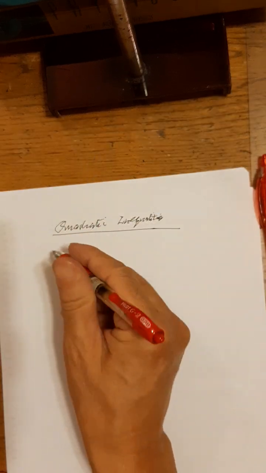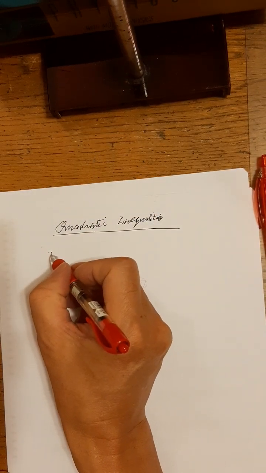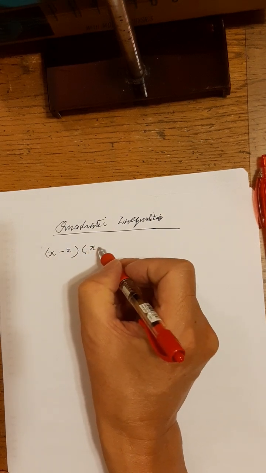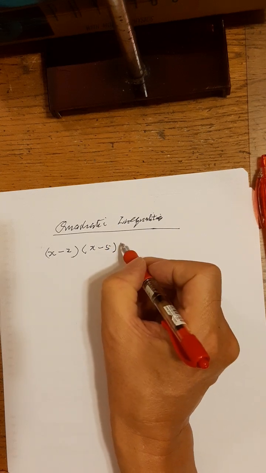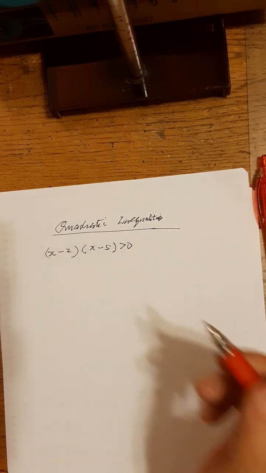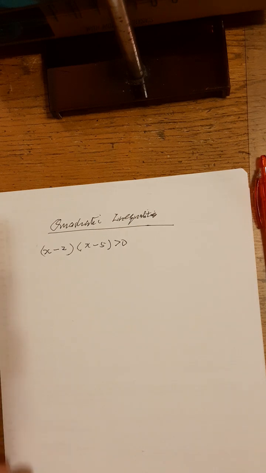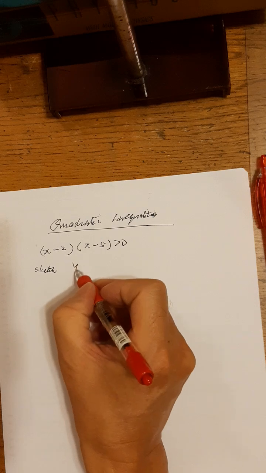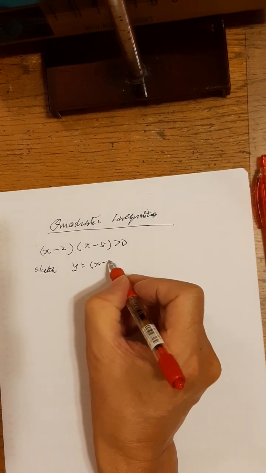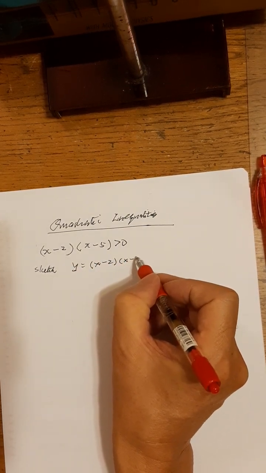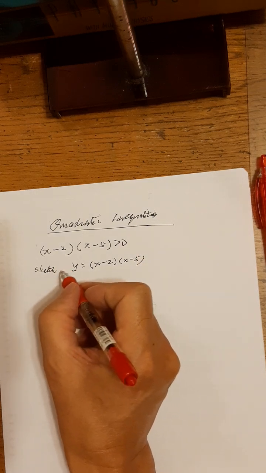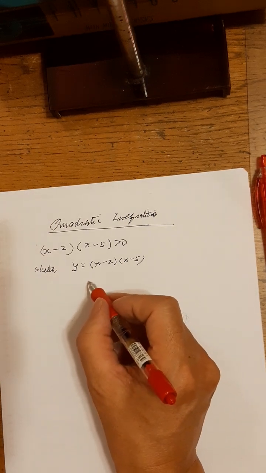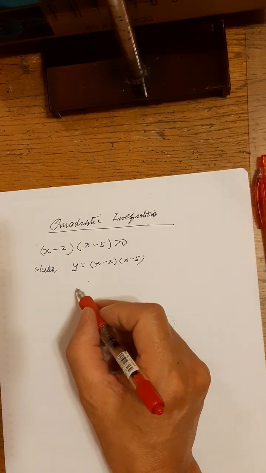Like, for example, first one, find a range of values of x where you have this, say, (x minus 2)(x minus 5) greater than 0. First one, how to do this? Now, what we'll do is we will sketch y equal to (x minus 2)(x minus 5). Or you can let y go to this. Okay, sketch this graph.